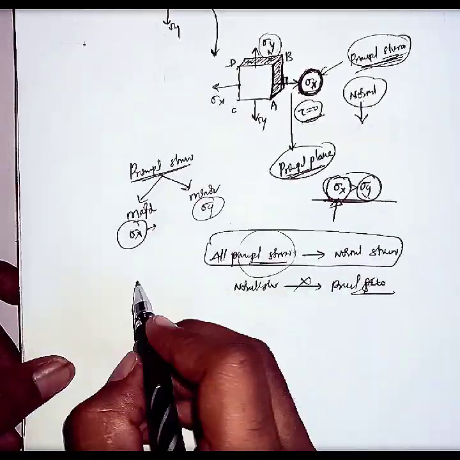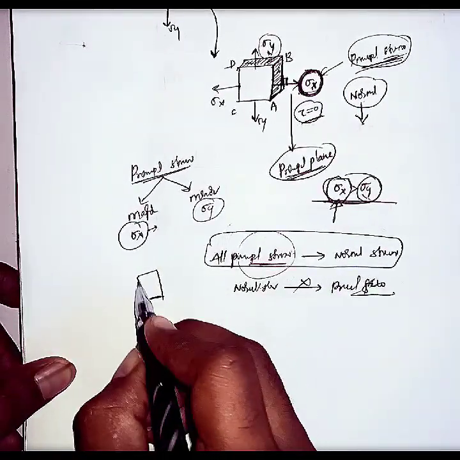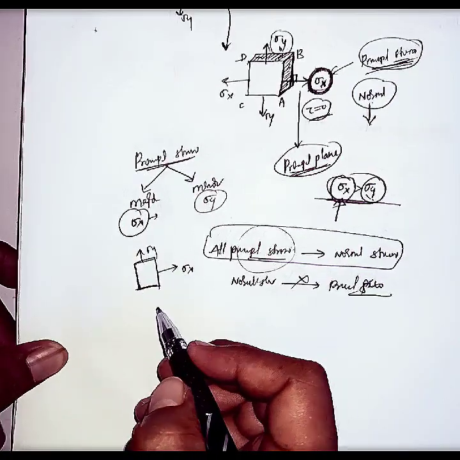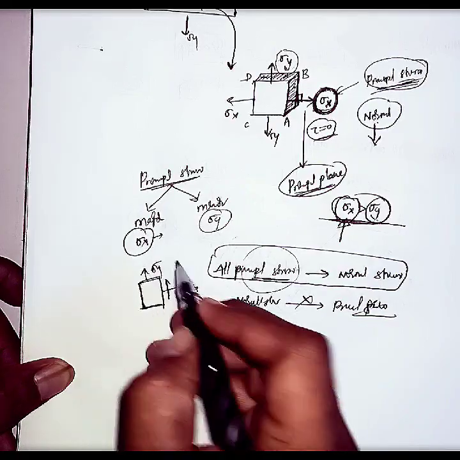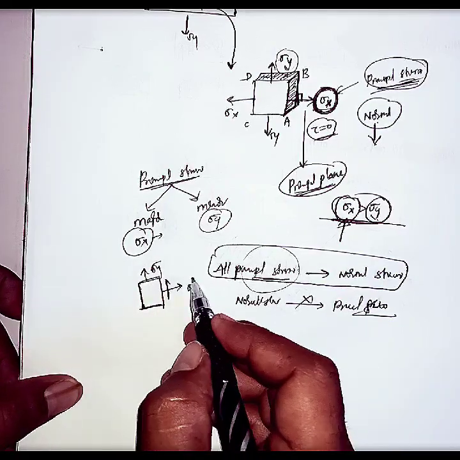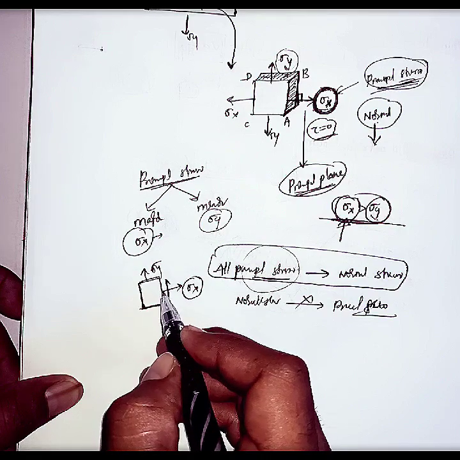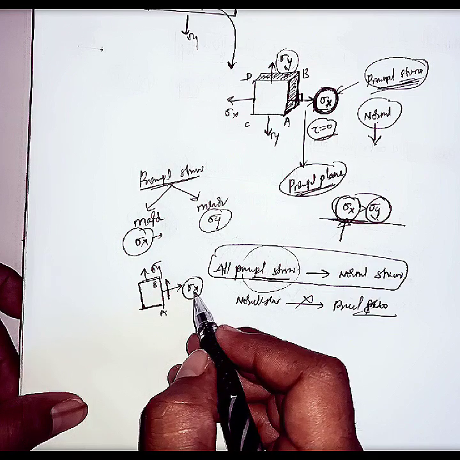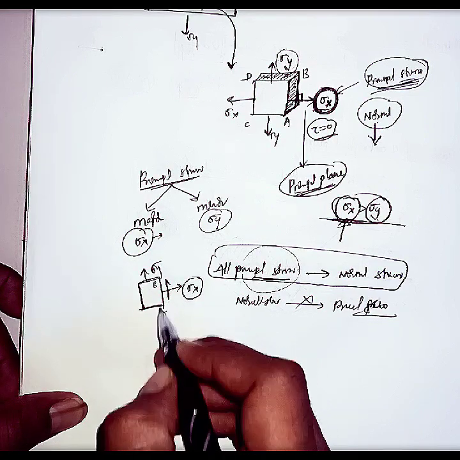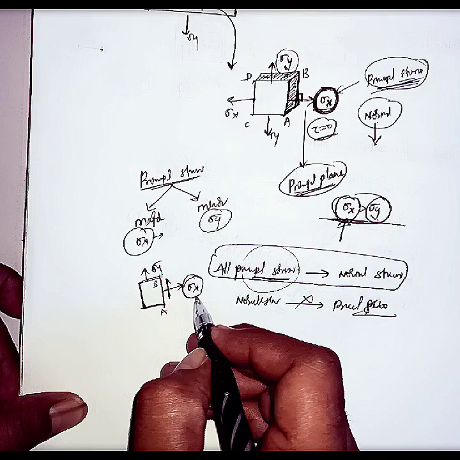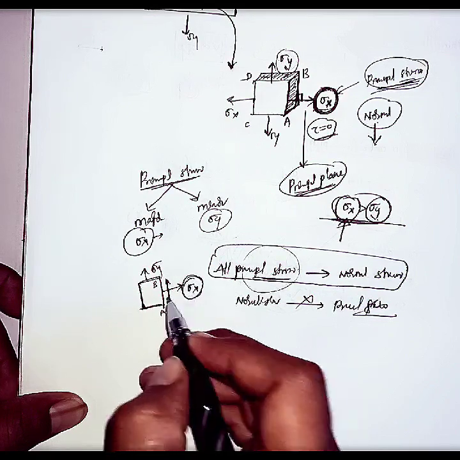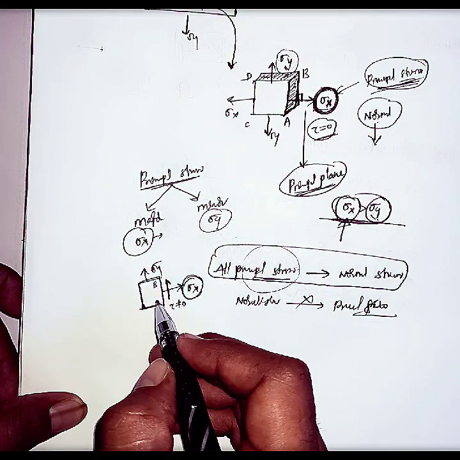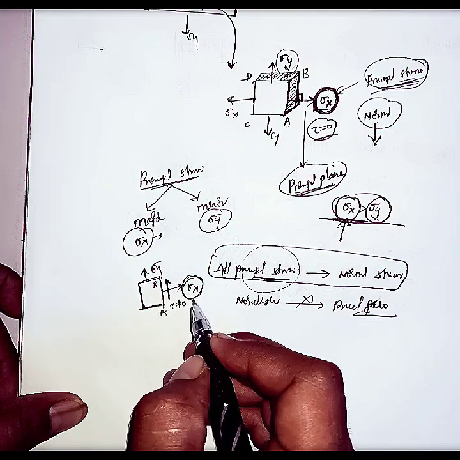Why? The reason, if you see here, let us consider this is one machine element. It is facing a biaxial state of stress like this, sigma x and sigma y. But if I consider shear stresses here, the sigma x is acting normal, that is, perpendicular to this plane. Let us consider this is the AB plane. The stress sigma x is acting perpendicular to the AB plane. Yes or no? So it is called normal stress. But because it is having shear stress, that is, shear stress is not equal to 0 in this plane, we can't call it a principal stress.